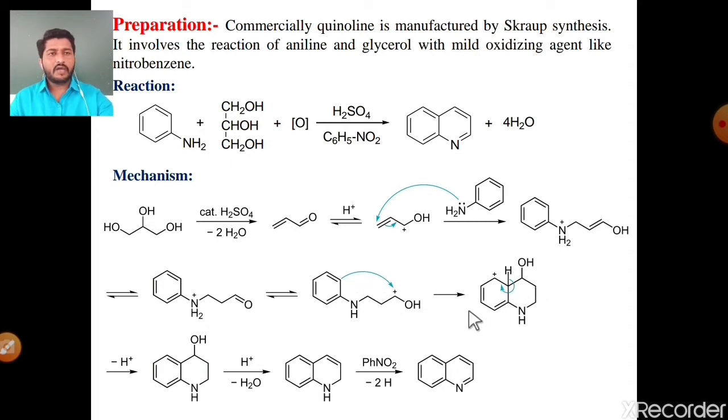Then the next step is aromatization. The proton of this tertiary carbon is highly acidic. On loss of this proton, the sigma electron pair shifts to form a pi bond, that is, aromatization of this ring takes place. It gives finally this moiety. The next step is dehydration, that is, loss of a water molecule. The proton from this alpha position and this hydroxy group give an H2O molecule, and there is a double bond formation between these two carbons. Oxidation of this molecule in the presence of nitrobenzene gives finally quinoline. This is the synthesis of quinoline by the Skraup synthesis method.